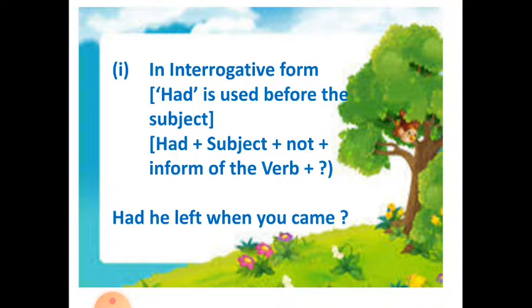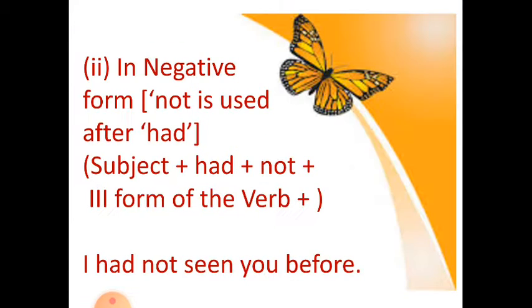Here it is written second form of the verb, it is not the second form, it is the third form of the verb. Okay, here not is given. Actually not is for a negative sentence, not for an interrogative sentence. So please correct that mistake. So, had he left when you came? So it is the interrogative form of the sentence.